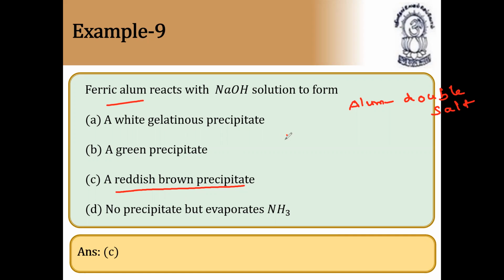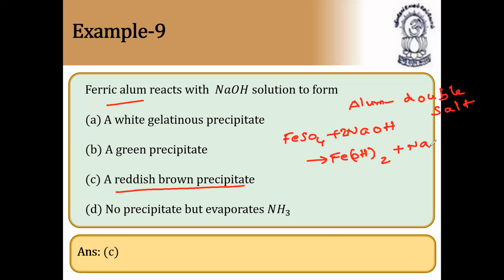It forms FeSO4 plus NaOH. It forms 2NaOH plus FeSO4 gives Fe(OH)2, ferrous hydroxide, plus sodium sulfate.